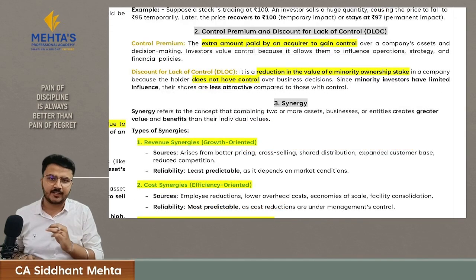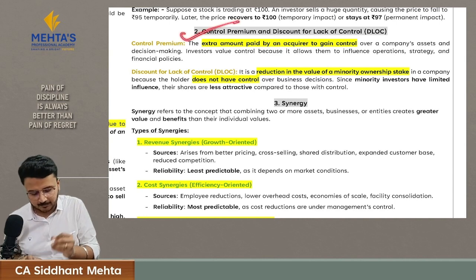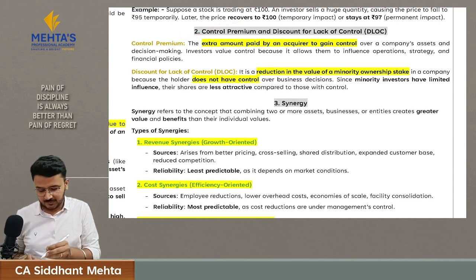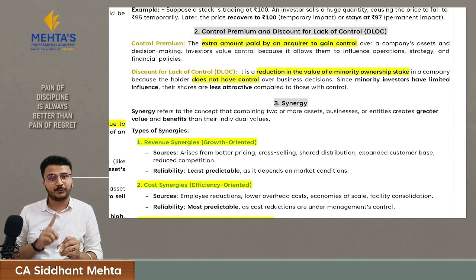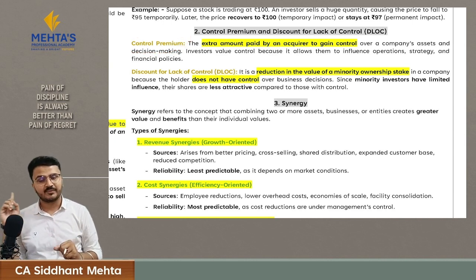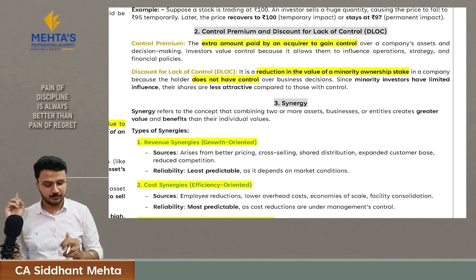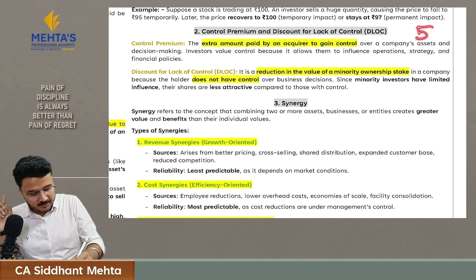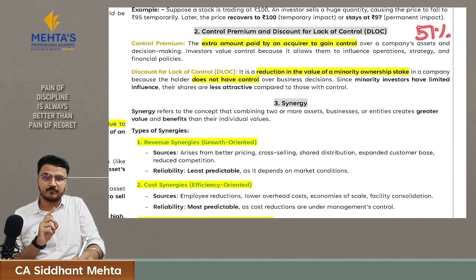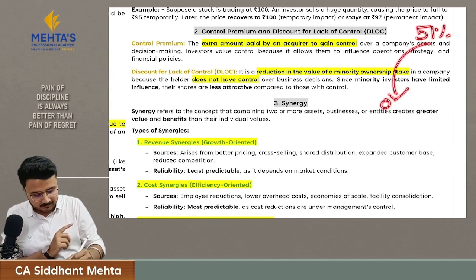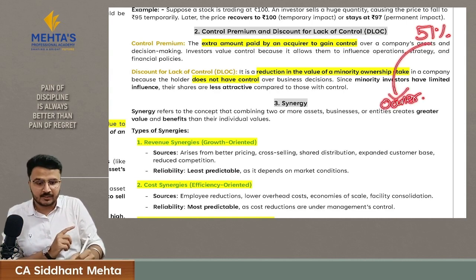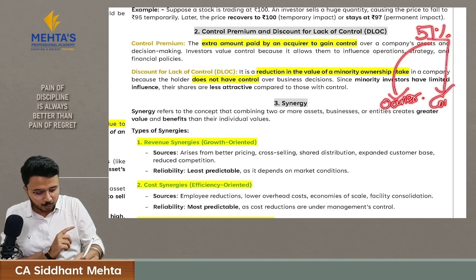Then there is your second adjustment, that is control premium and discount for lack of control. We have already understood control premium in chapter number 2 with the example of BB Virtuals and Veranda Learning, where I explained that BB Virtuals sold 51% of their company. So here they have not just given the ownership of their company, they have also given control of their company.